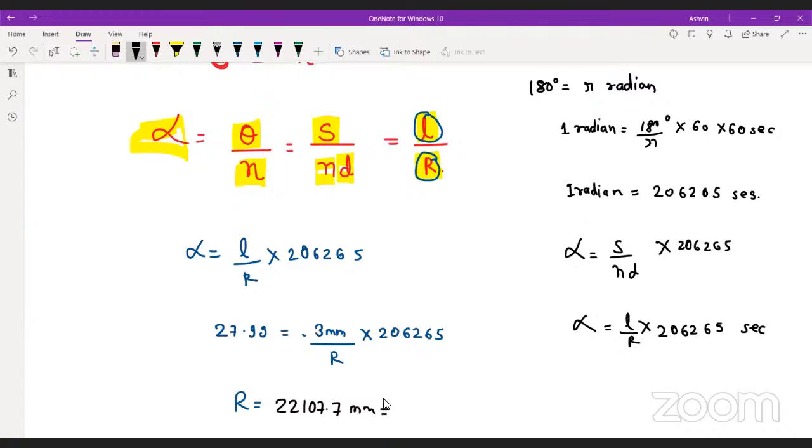If I have to write it in meter, what will be my answer? My answer will be 22.1 meter. Okay, so Khushbu, your answer is right. Gaurav Kumar, your answer is right. Krishna, your answer is wrong. Jaswant Kumar, even your answer is wrong. Okay, until you are giving me the answer in centimeter. Yes, yes. Can we move forward?